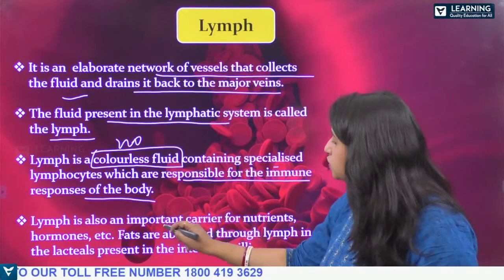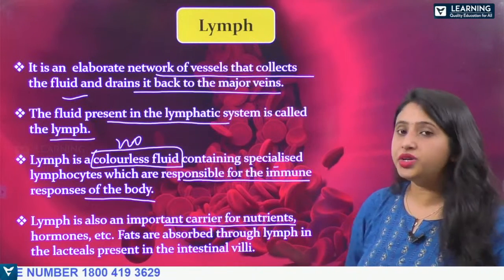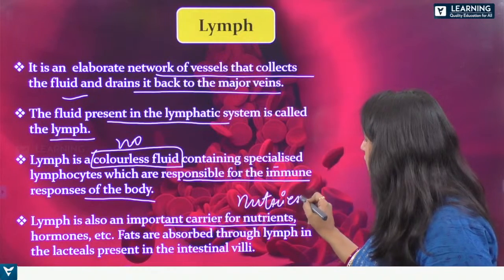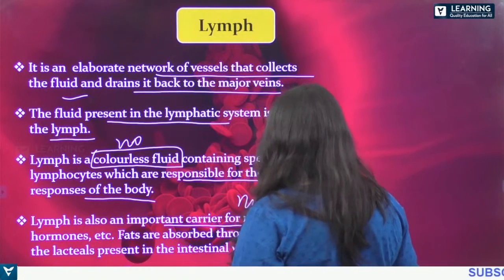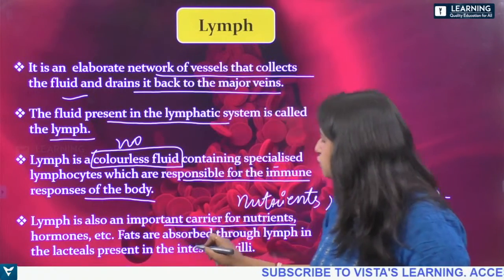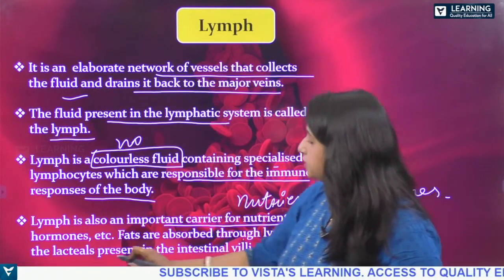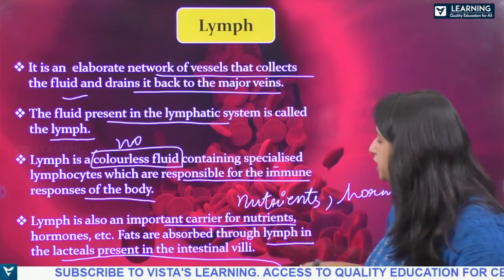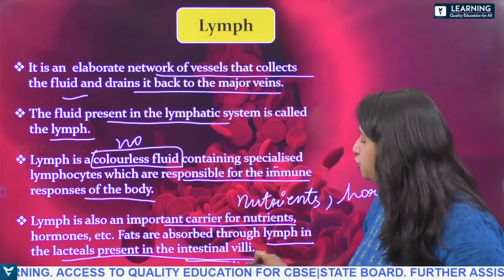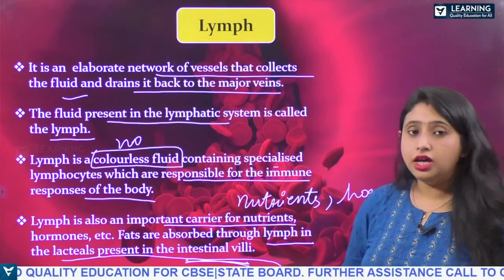And the lymph is also an important carrier for the nutrients and hormones. So what it carries? It carries the nutrients and the hormones. Okay, and hormones also. So fats are absorbed through lymph in lacteals present in the intestinal villi. So it also helps in the absorption of fats in the intestinal villi.